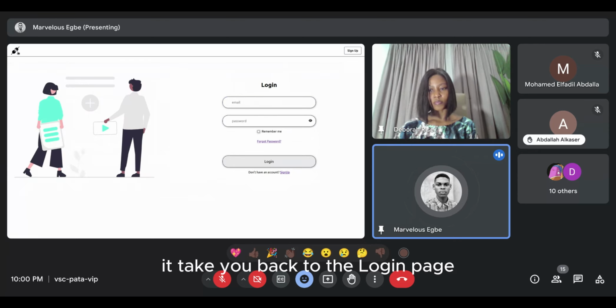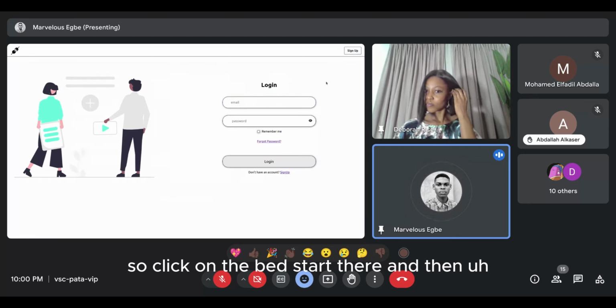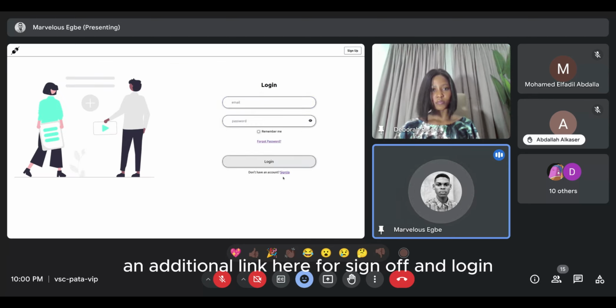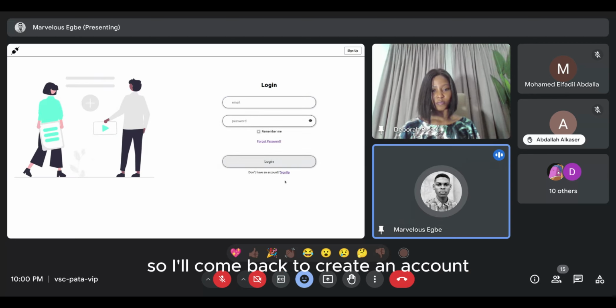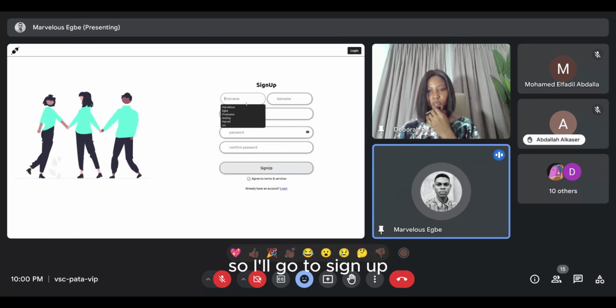If you click on this icon, it will take you back to the landing page. So I click on Get Started, and then you can sign up or you can log in. We also have an additional link here for sign up and login. Let me walk you through the process of creating an account. So I'll go to sign up.